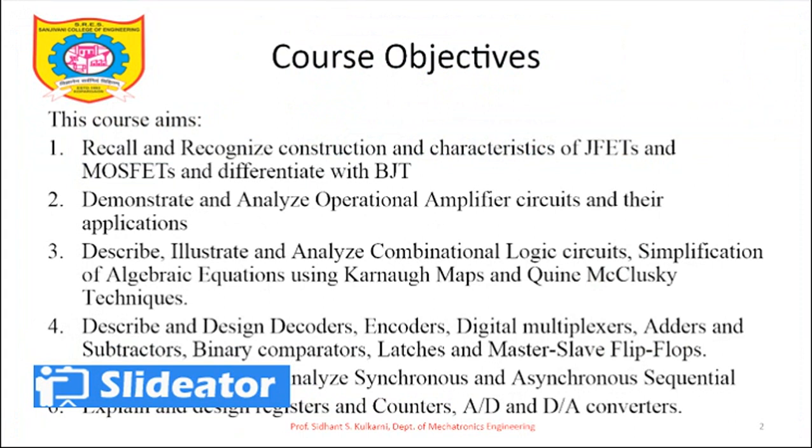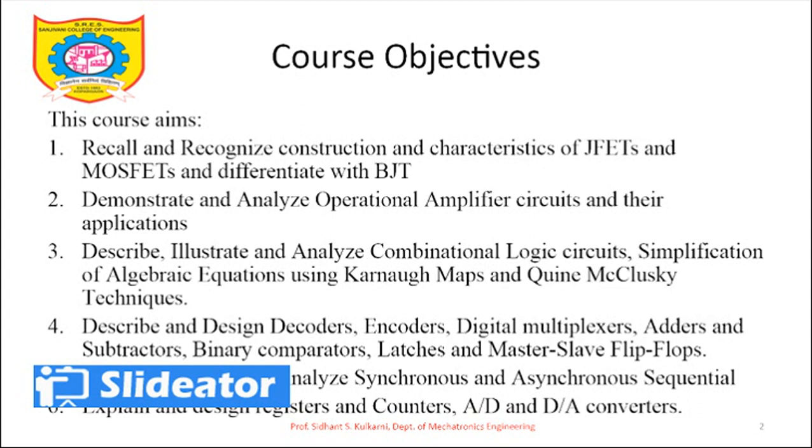Then what are the course objectives for this particular subject? If you can see, this course aims. So what is the meaning of course objective? Actually, course objective is the thing which we are supposed to teach, that is, what we as a teacher are going to deliver, and course outcome is the thing that students are expected to learn from that particular subject.